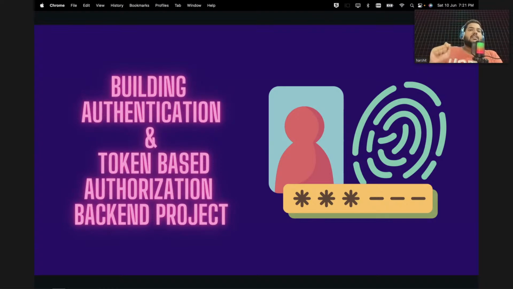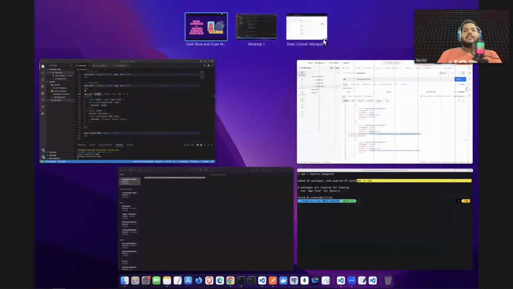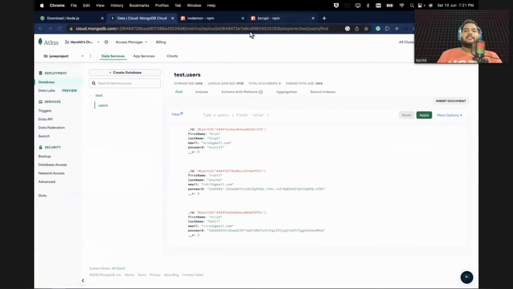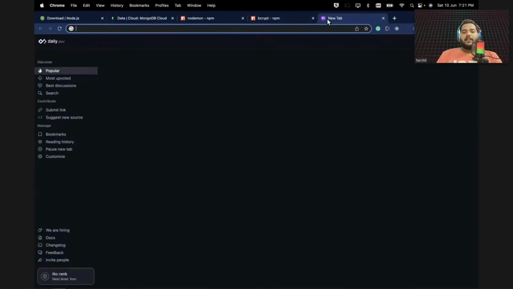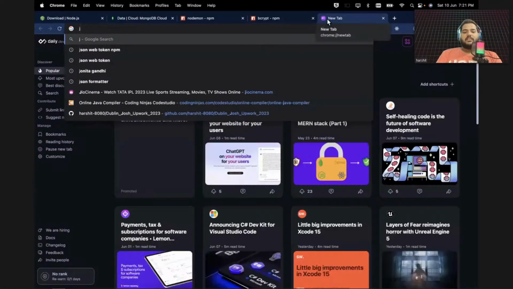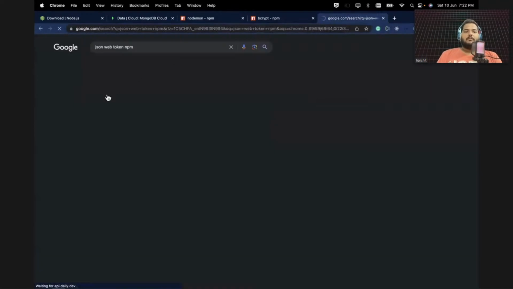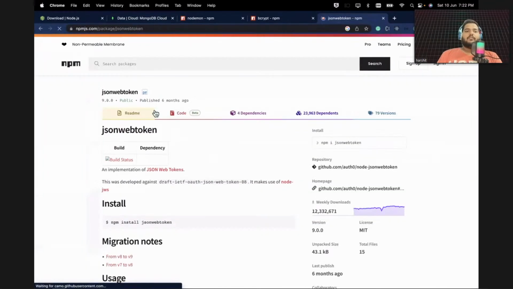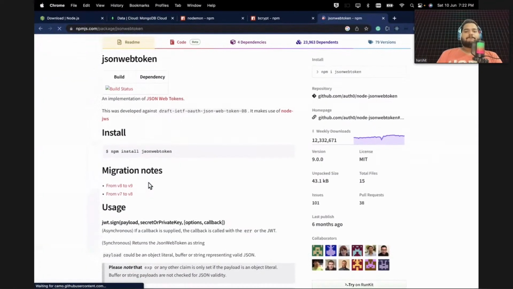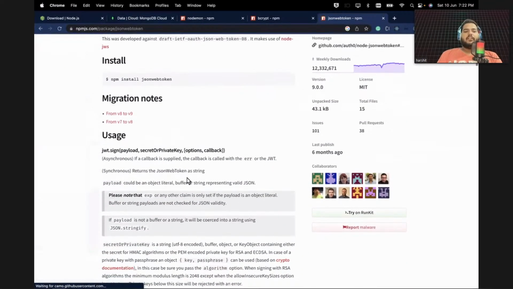We will be issuing a token for a successful login. If they give the correct ID and password, then we will issue a token. For the token, I will be using a package, and the package name is called JSON Web Token on NPM. If you go here, you can read what they are saying.